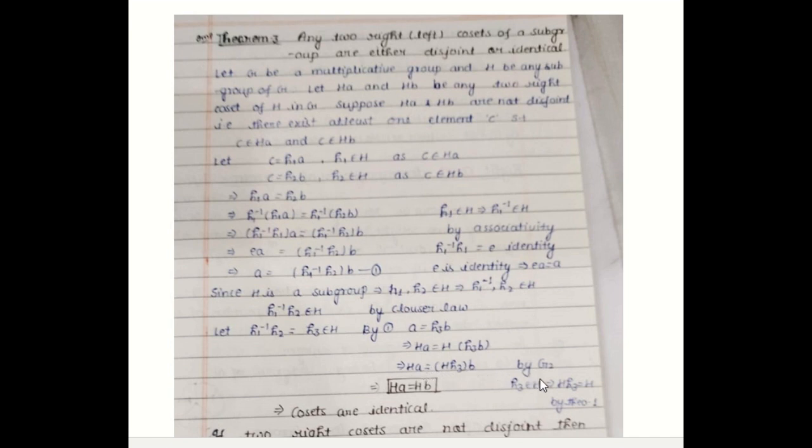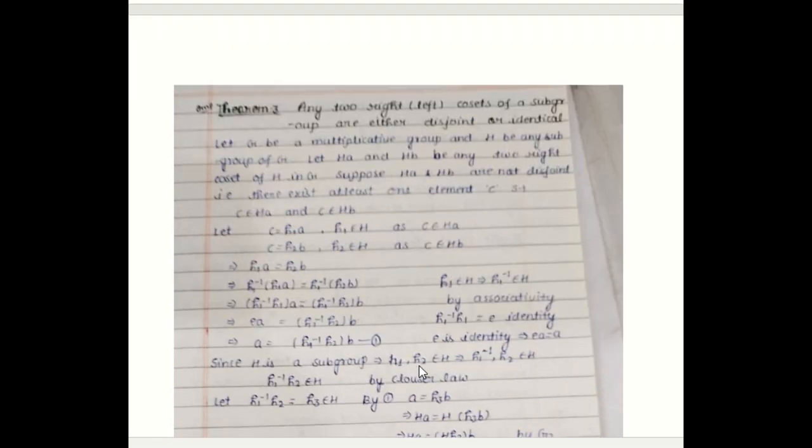And by theorem 1 we have seen that this element will be what? This H3 belongs to H, so H3 is equal to H. So we have proved that HA is equal to HB. So that is, the cosets are identical. If we take two cosets which are not disjoint, then they will be identical.